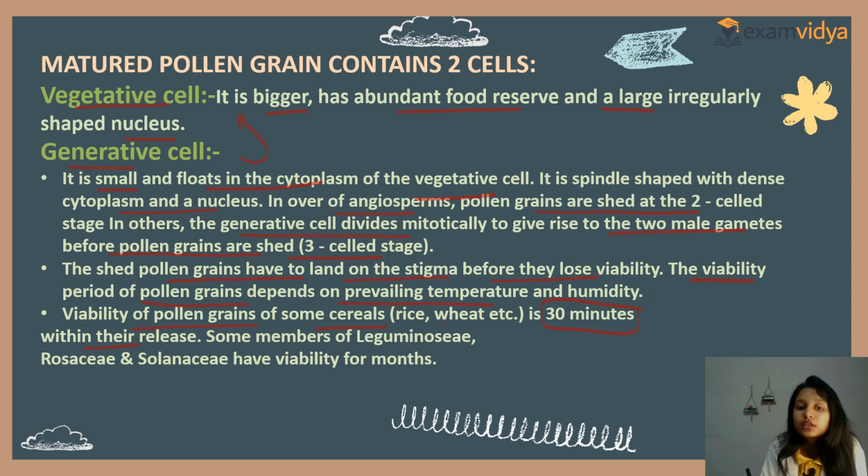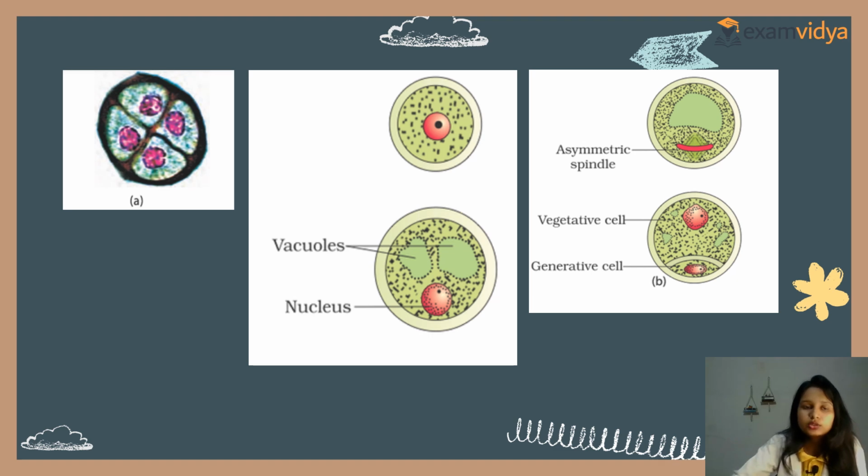Some members of Leguminosae, Rosaceae and Solanaceae have viability for 1 month or 2 months, somewhat depending on the potential. Clear? So this is important. Viability of pollen grains is 30 minutes, and they mitotically divide into two male gametes. Clear? Now see the structure.